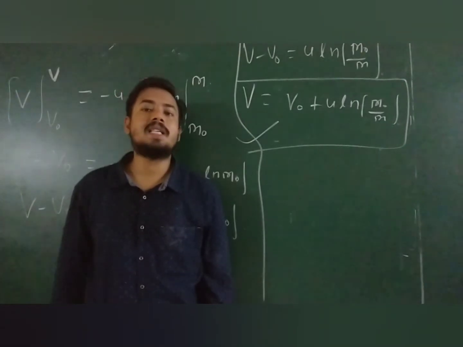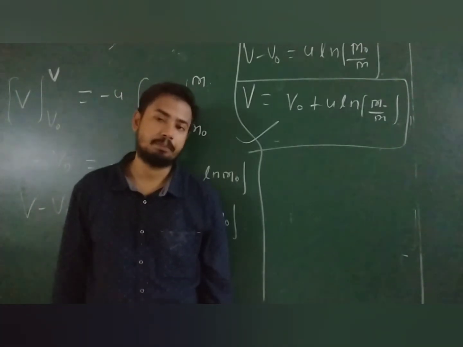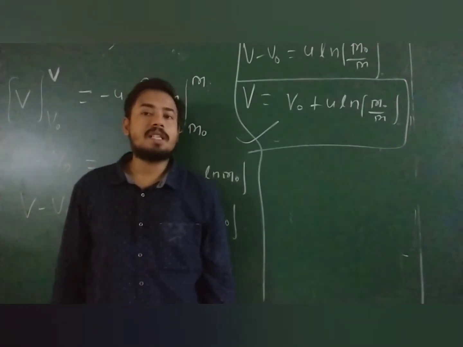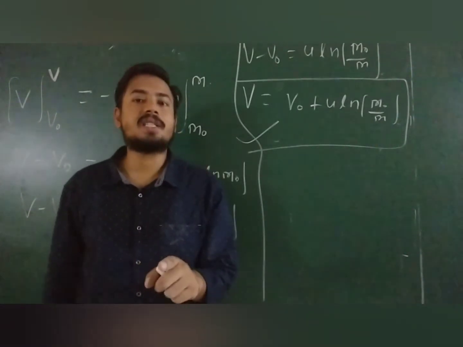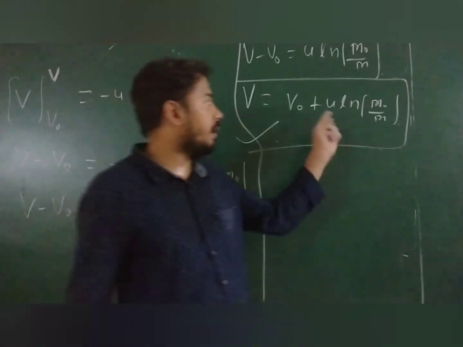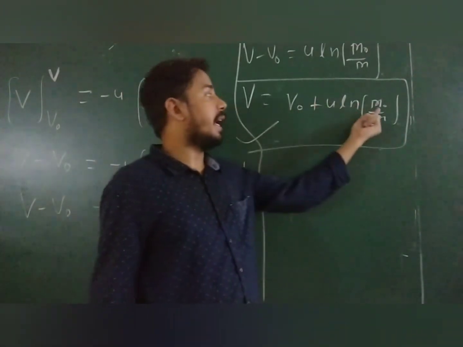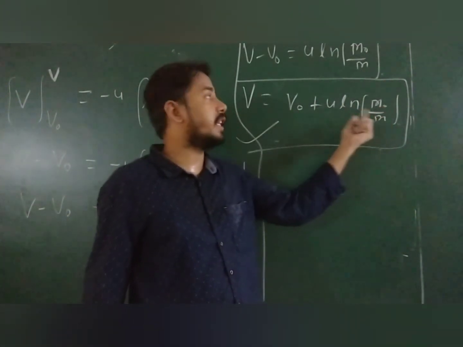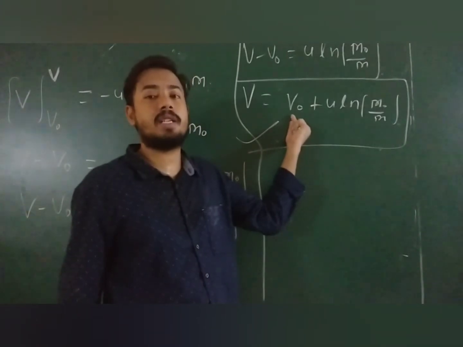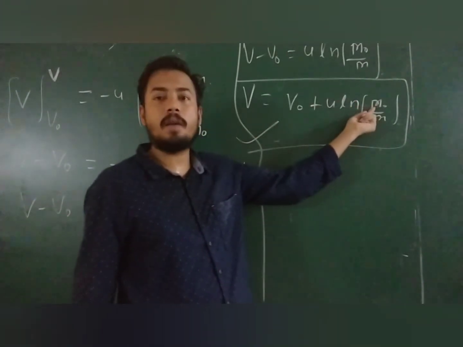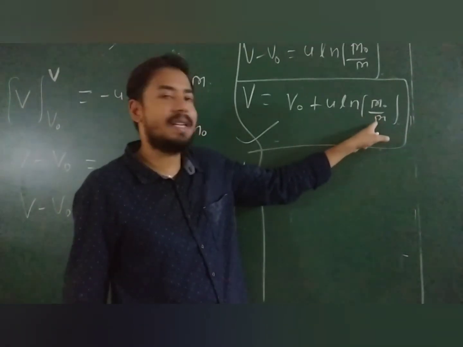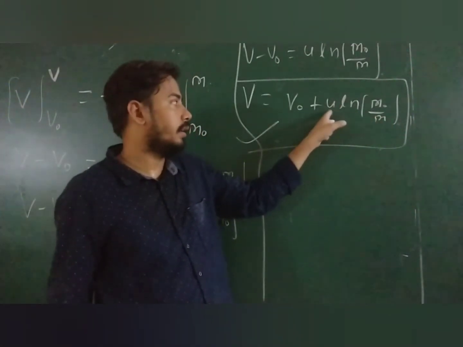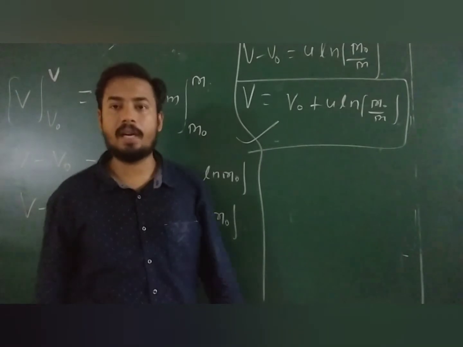Suppose they are asking: a rocket of 100 kg moving up with velocity 10 meter per second when its mass is 95 kg. What will be its velocity when its mass becomes 80 kg? In that case, your v naught becomes 10 meter per second and m naught is not 100 kg, because they give the velocity at 95 kg. So m naught becomes 95 and m becomes 80 kg, whatever they have asked, and u they will definitely give you.